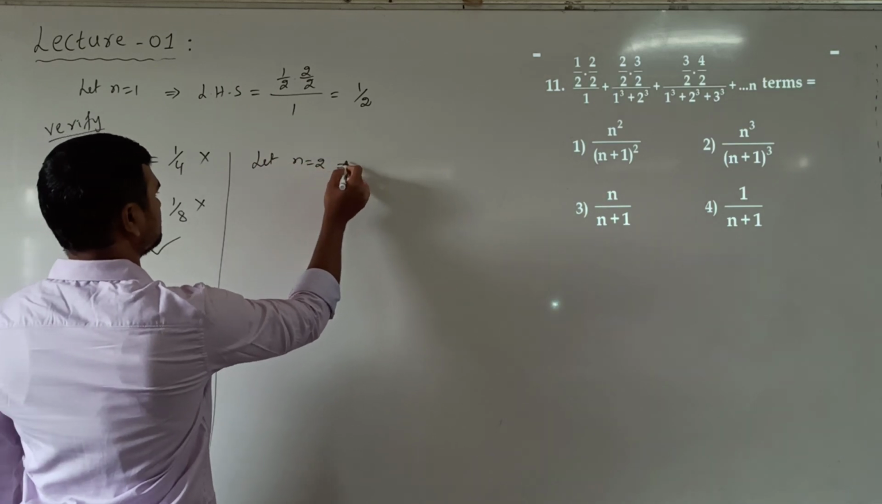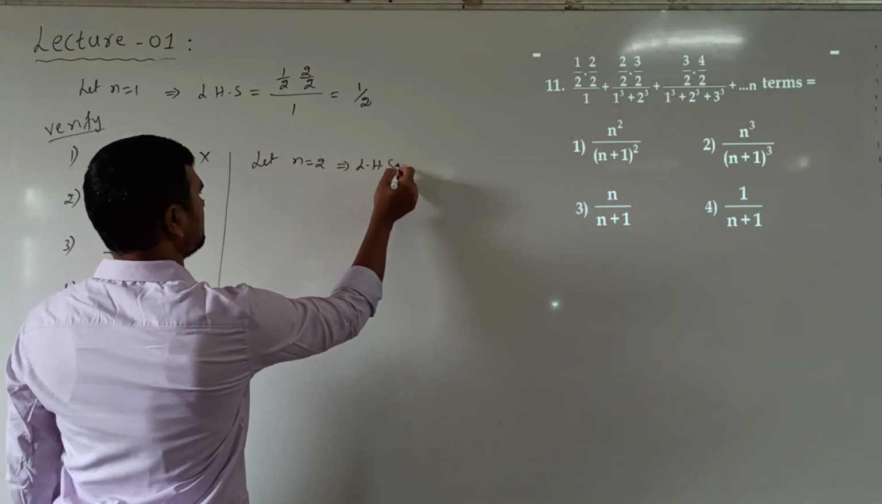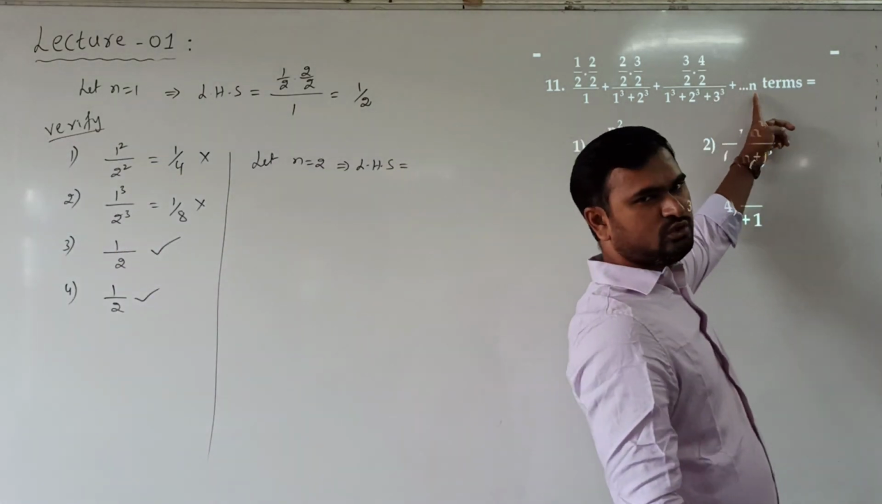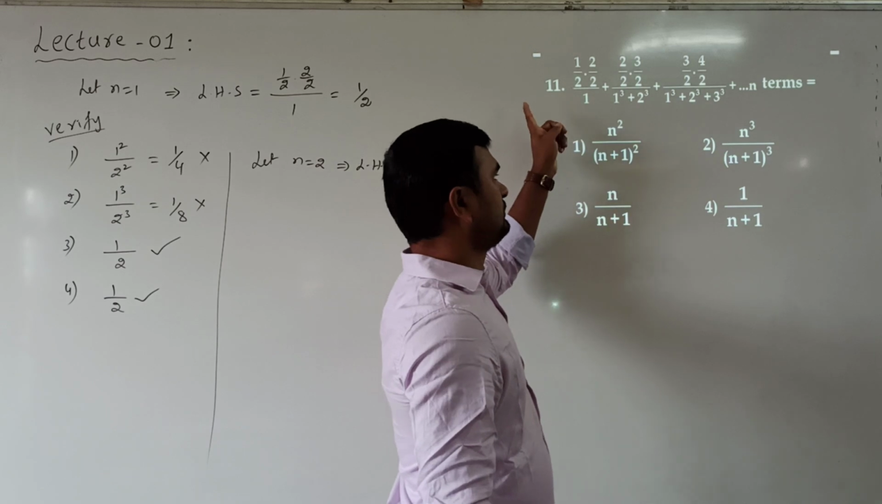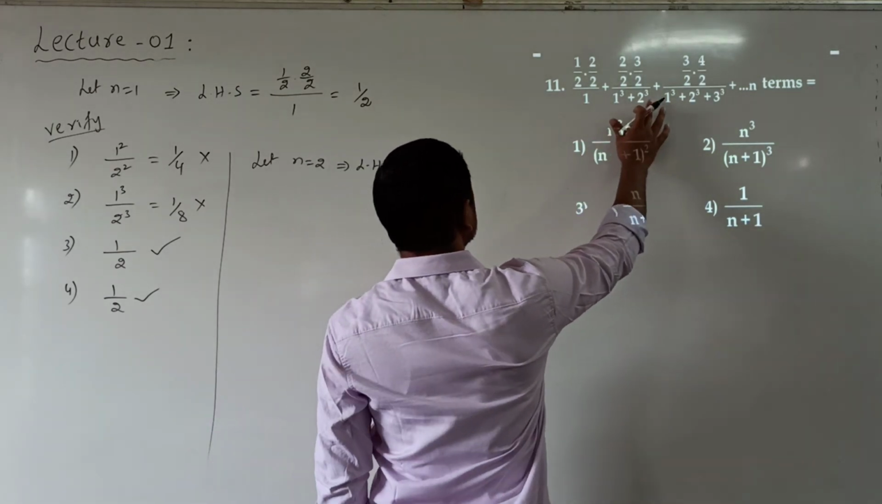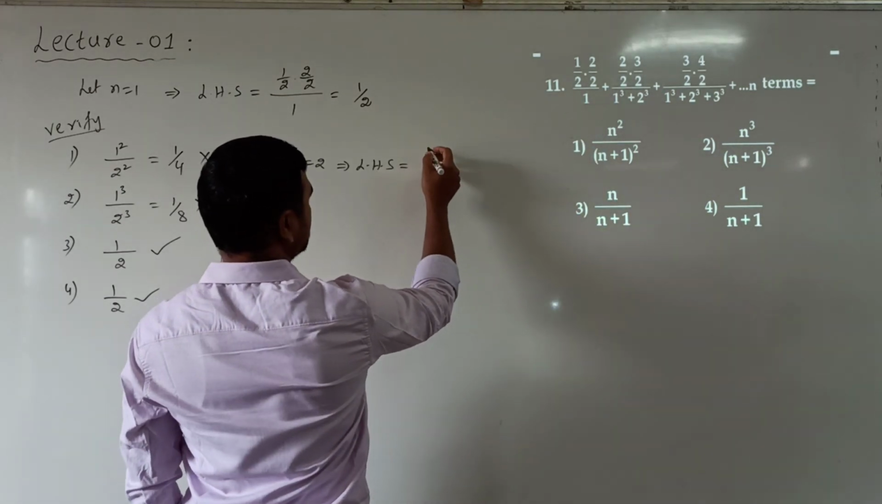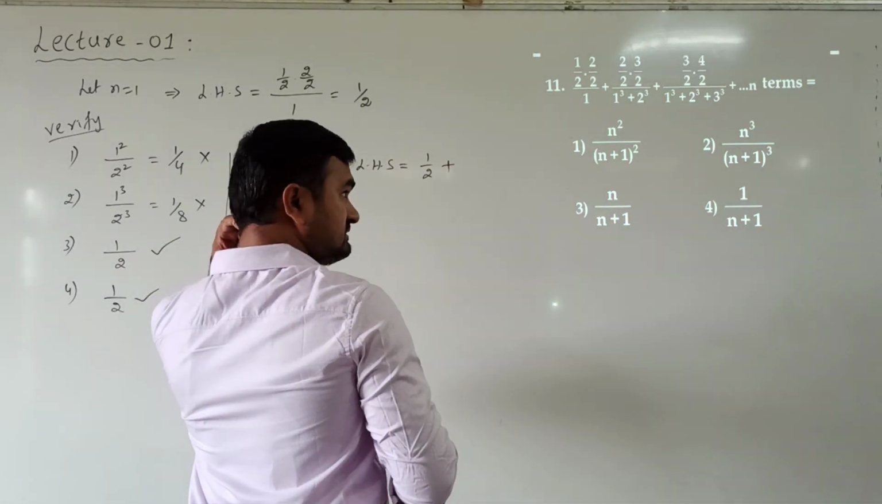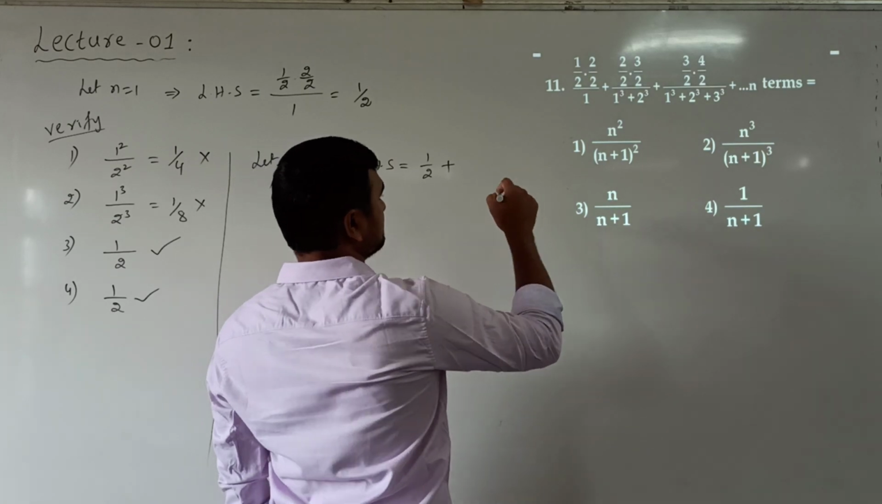Let n equal to 2. So n is 2 means we are taking sum up to 2 terms. So take sum up to 2 terms. This is the first term, this is the second term. What is the first term? 1 by 2. Plus second term is 2 will get cancelled. 3 by 2